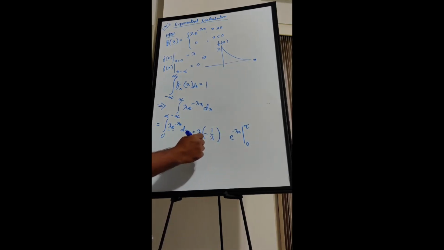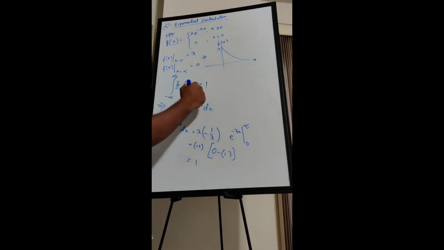So this is minus 1 into e to the power minus lambda x. Now you have to substitute: e to the power minus infinity is 0, and at x equals 0 you get 1. That means minus 1 multiplied by minus 1 is 1. That means this PDF is valid.